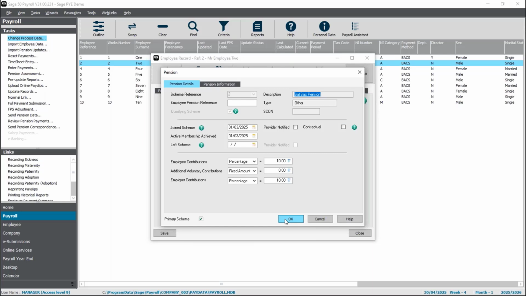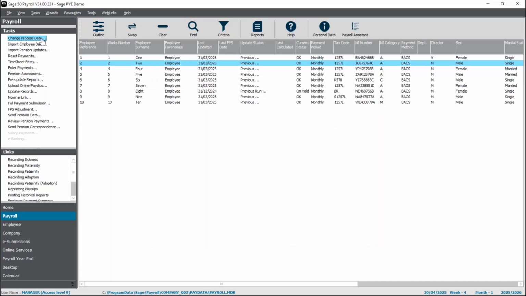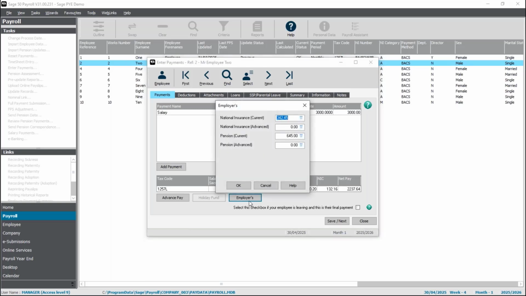the employer NI saving. So just to show you that in enter payments, now I've made that change. I've just put a basic salary of £3,000 through. It's a 10% salary sacrifice, so that's £300. The employer is also contributing 10% plus their NI saving. So when I click onto employers, you can see it's worked out £645 in total.